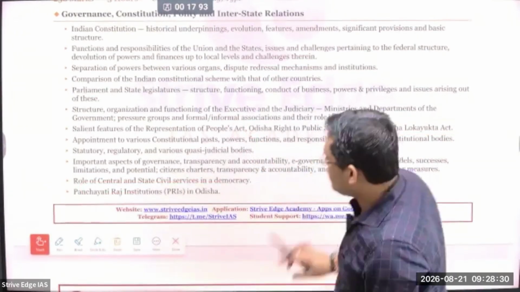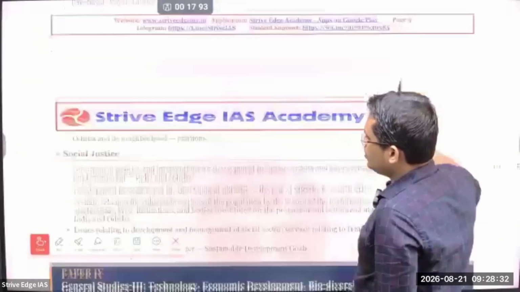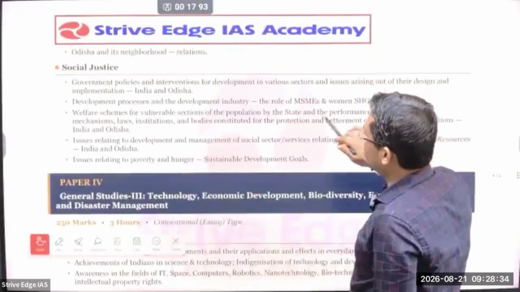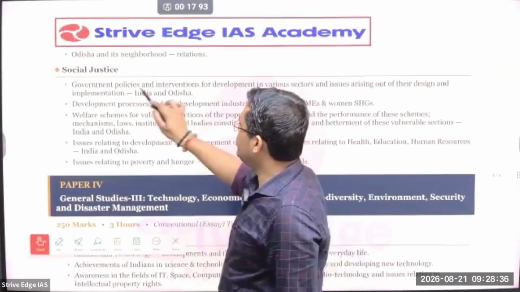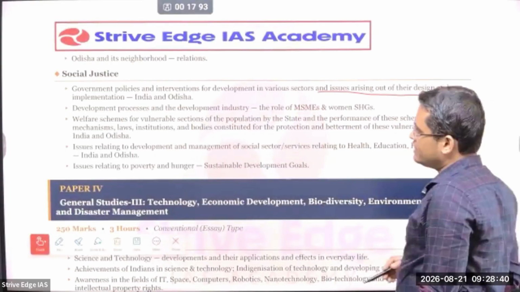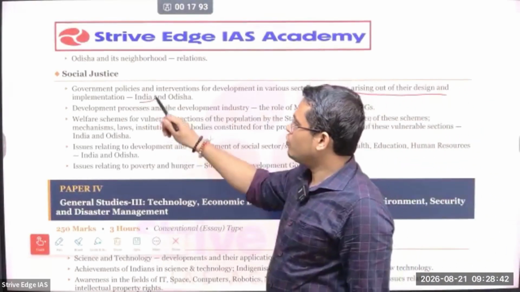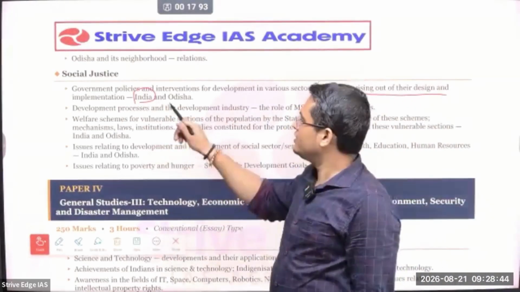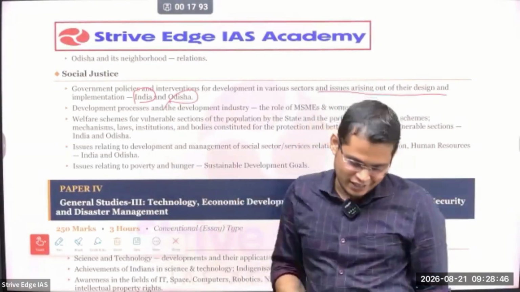Okay. So next is about the social justice. You can see social justice, whenever you are referring to government policies, intervention in development of various sector, issue arising of their design, implementation, both in Indian perspective and the schemes of Odisha, we are going to see.